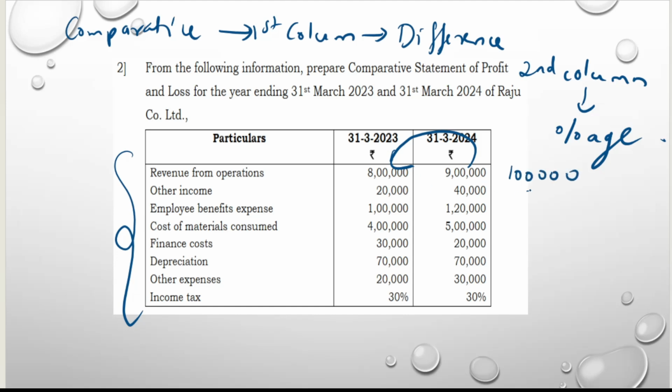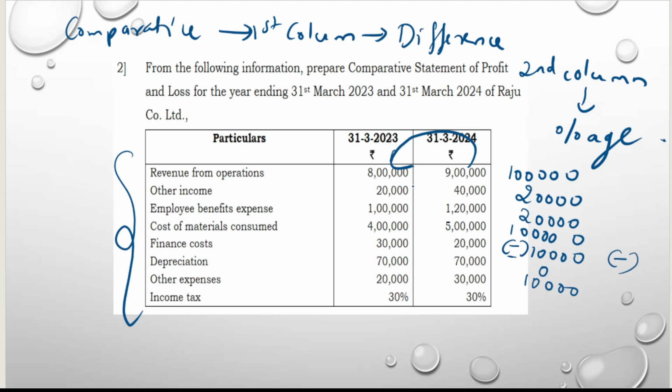40,000 minus 20,000, 20,000. 1 lakh 20 minus 1 lakh, 20,000. 5 lakh minus 4 lakh, 1 lakh. 20 minus 30, ma'am, you can see 20 minus 30 is there, write it as minus 10,000. 70 minus 70, nothing is there, write it as 0. 30 minus 20, 10,000. Like this you have to write. Ma'am, here minus is there, no? While finding out the percentage also you should write it in minus only.